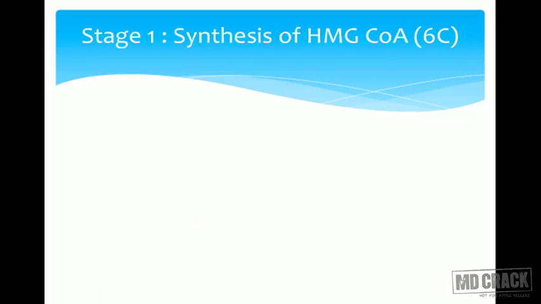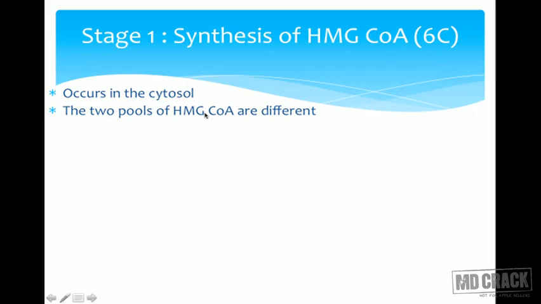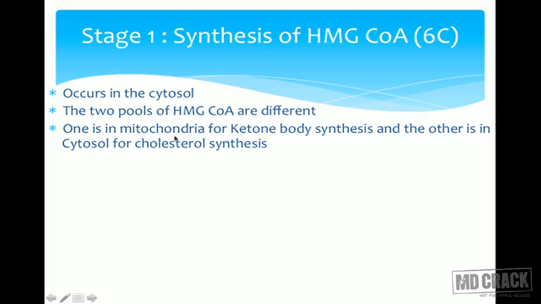Now, there are different stages, out of which one stage I am going to explain briefly to you, that is the synthesis of HMG-CoA. Till the synthesis of HMG-CoA, there is some slight similarity with another synthetic pathway, that of the ketone bodies. Hence, I am going to tell briefly about the synthesis of HMG-CoA. Please remember, this HMG-CoA is a 6-carbon compound. This occurs in the cytosol. Please remember, this is a different HMG-CoA pool when compared to that of the ketone bodies. The HMG-CoA pool for ketone bodies is present in the mitochondria, and the one in the cytosol is for cholesterol synthesis.